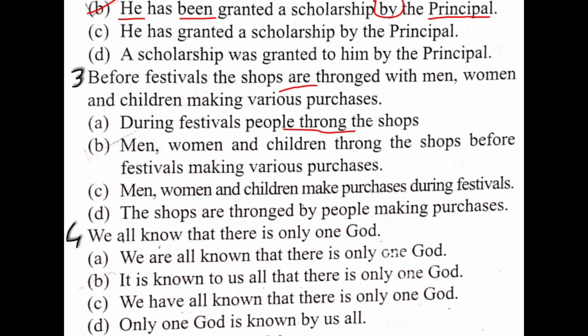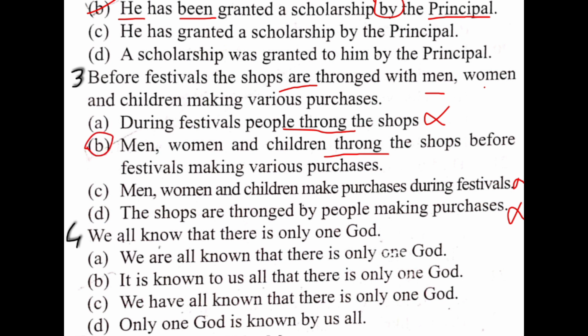But here some words are missing, like men, women, children. So this sentence is incorrect. And in the next sentence, here is simple present tense, but some words are missing. So it is not appropriate. Next, some words are missing, and this sentence is not appropriate.